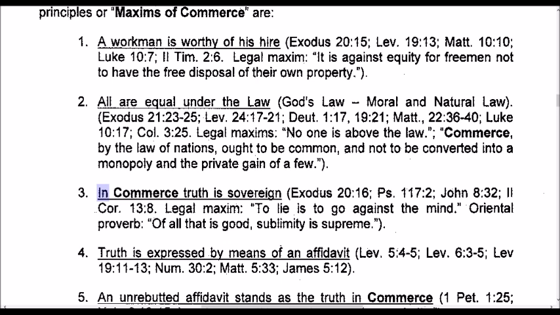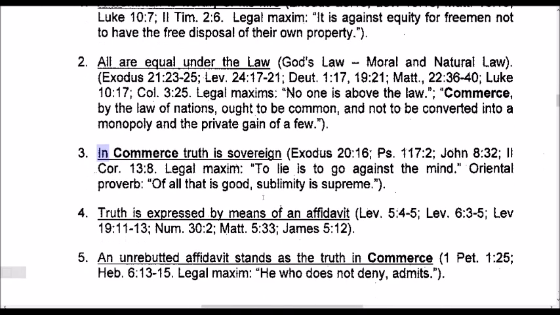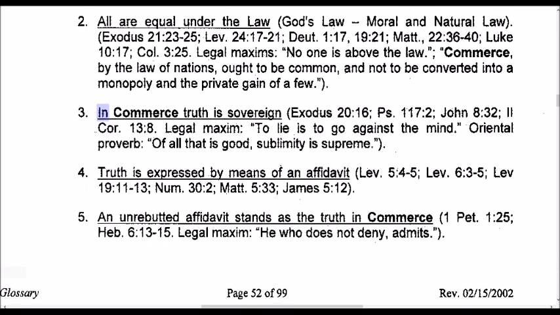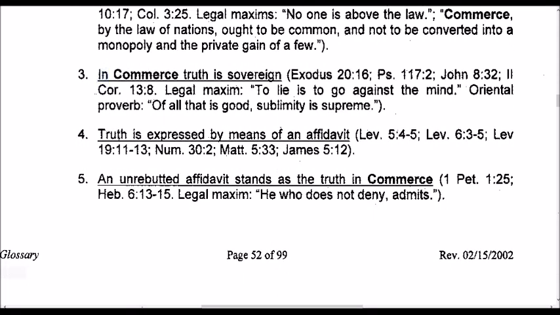3. In commerce, truth is sovereign. Exodus 20:16, Psalms 117, verse 2, John 8:32, 2 Corinthians 13:8. Legal maxim: to lie is to go against the mind. Oriental proverb: of all that is good, sublimity is supreme. 4.